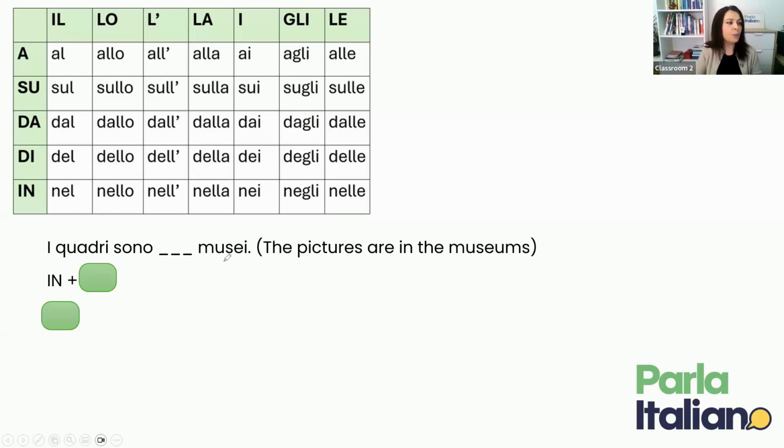Okay, so you need the plural masculine article for musei, which is I. Okay, so what is the combination of in plus I? Well, we simply go to the table. So you need in and you need I. And therefore, the preposition that you need is nei. I quadri sono nei musei.